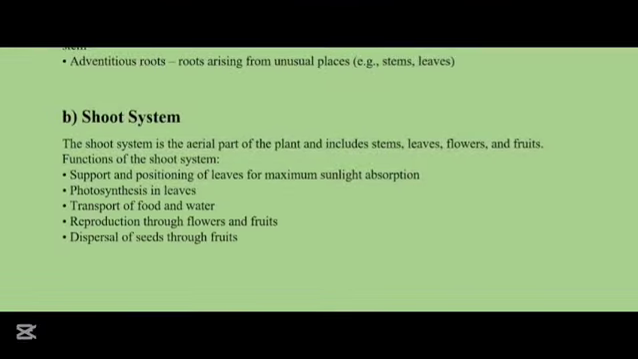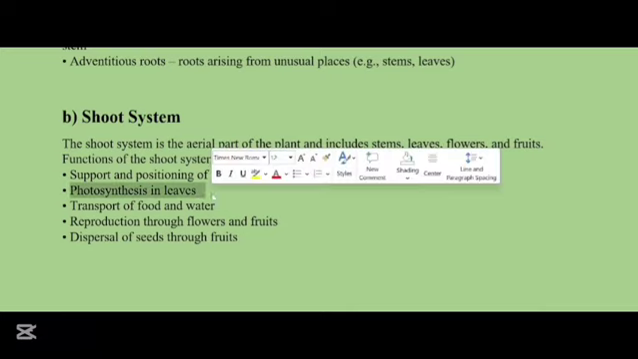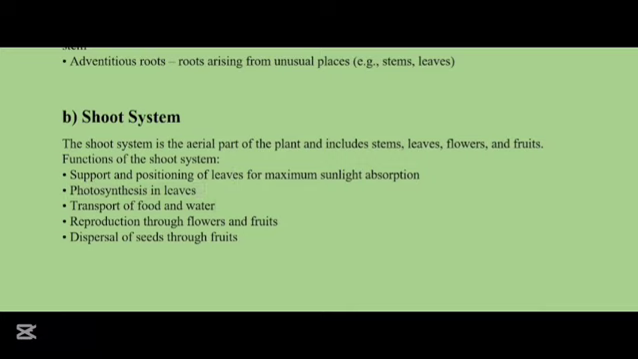The shoot system. The shoot system is the aerial part of the plant which includes stems, leaves, flowers, and fruits. The functions of the shoot system are support and positioning of leaves, photosynthesis, transport of food and minerals, reproduction through flowers and fruits, and the dispersal of seeds.